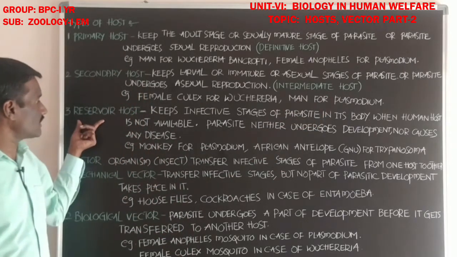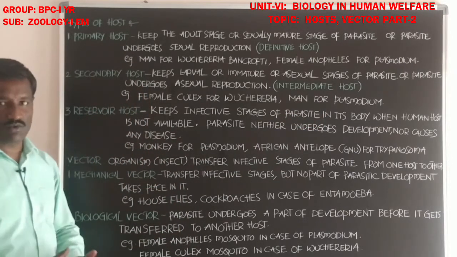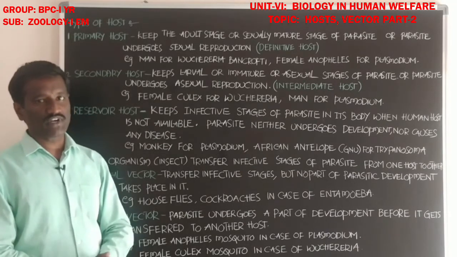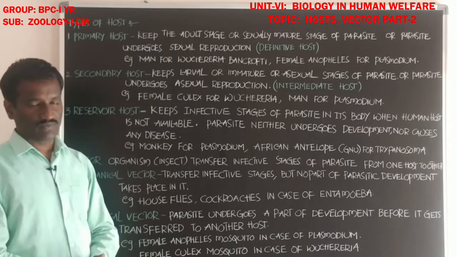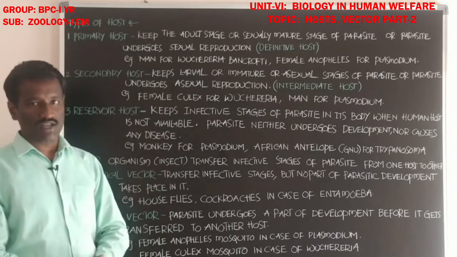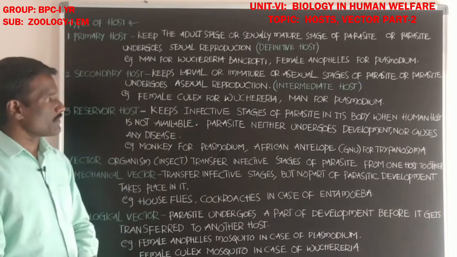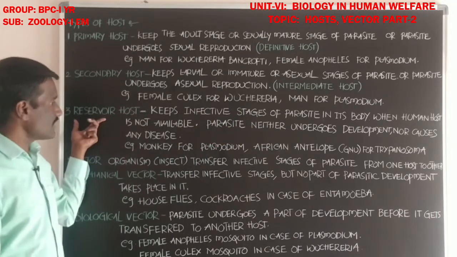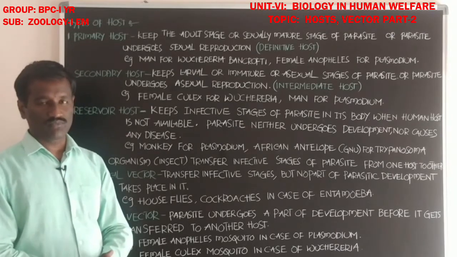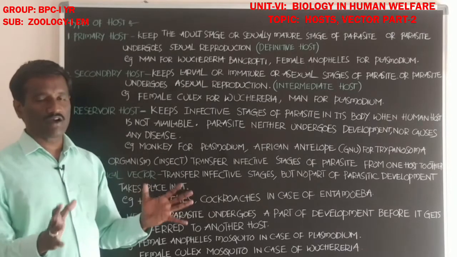Next, the third one is the reservoir host. Students, the reservoir host keeps the infective stages of the parasite in its body. Which one acts as a reservoir host when the human host is not available? For example, one parasite has human beings as its host.